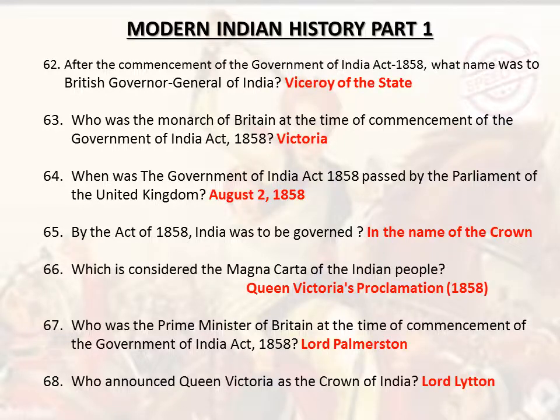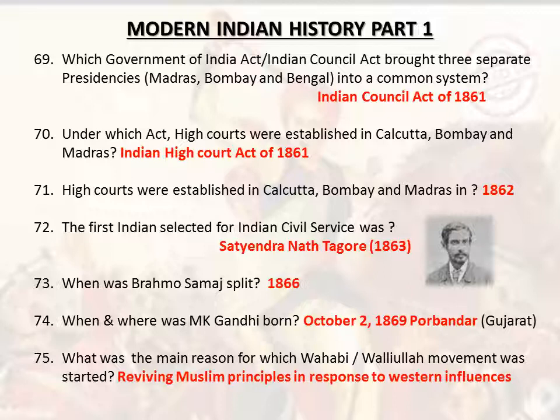Lord Lytton. Which Indian Councils Act brought the three separate presidencies, Madras, Bombay and Bengal, into a common system? The Indian Councils Act of 1861. Under which Act were High Courts established in Calcutta, Bombay and Madras? Indian High Courts Act of 1861. High Courts were established in Calcutta, Bombay and Madras in 1862. The first Indian selected for the Indian Civil Service was Satyendranath Tagore, 1863.